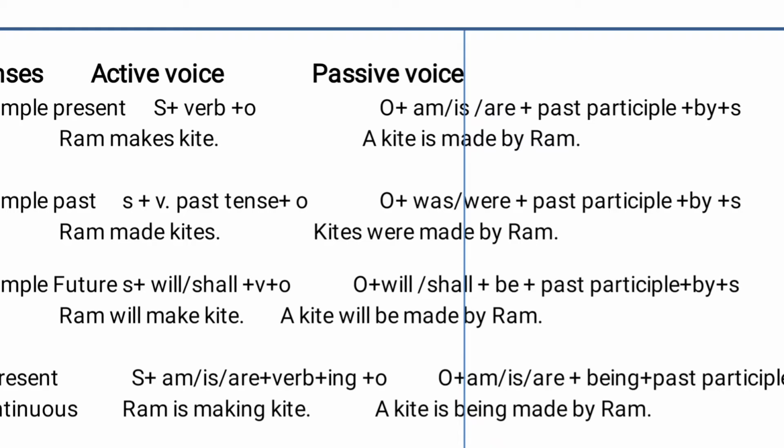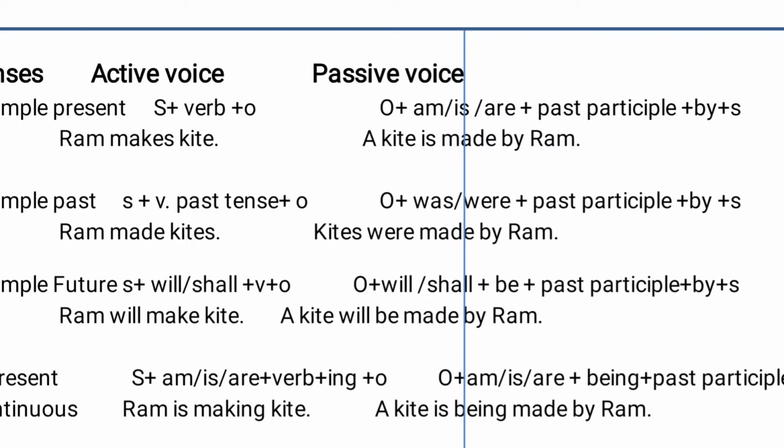Whenever we are converting the active sentence into passive voice, we always have to use the past participle of the verb. That you should keep in mind. And according to that, here we can change it. First we will take the object. What is the object in the sentence? Kites, which is plural. So: kites were made, where made is the past participle of make, by Ram.